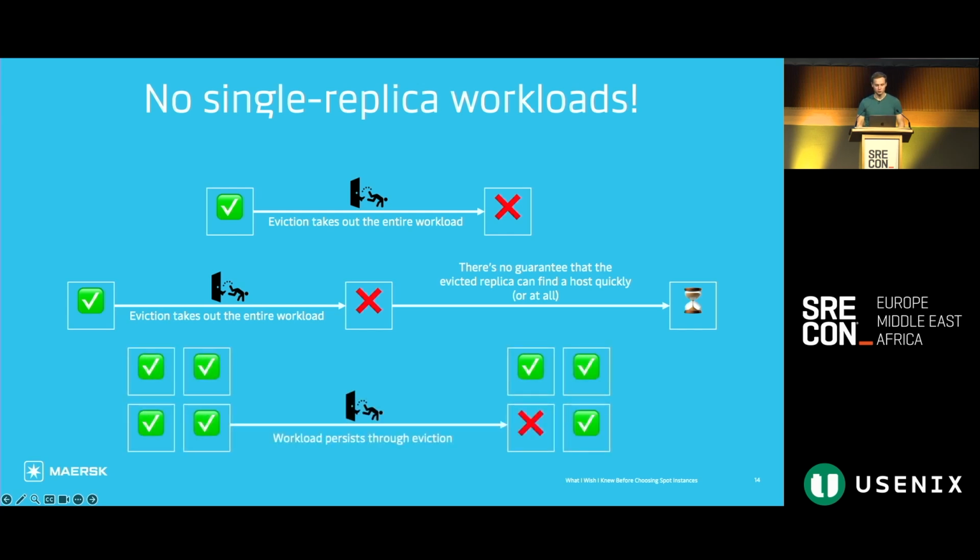Luckily, the solution here is also relatively straightforward. Instead of running single replica workloads, we just make sure that our workloads have more than one pod, ideally a few more than one. This issue is a good example of something that we're also going to see later, where this is a practice that I would consider to be generally good, not running single replica workloads, because even if we're not running on spot, there are many other reasons why our pods can get terminated. And spot nodes will really punish us for not following these generally good practices.